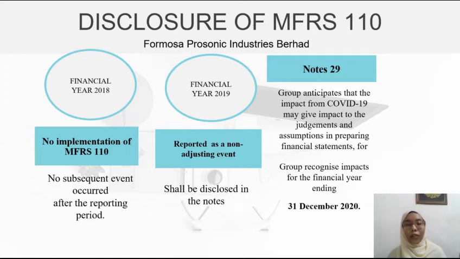Next, for the financial year 2019, the outbreak of the coronavirus pandemic and implementation of the movement control order from 11 March 2020 to 12 May 2020 occurred after the end of the reporting period. It shall be reported as a non-adjusting event as no adjustment is needed in the financial statements for the financial year ended 31st December 2019, but it shall be disclosed in the notes to the financial statements.